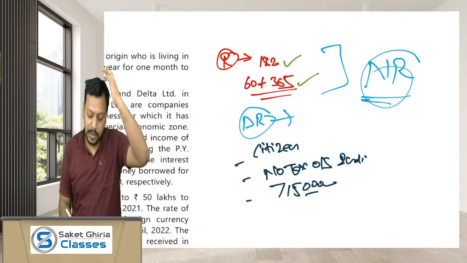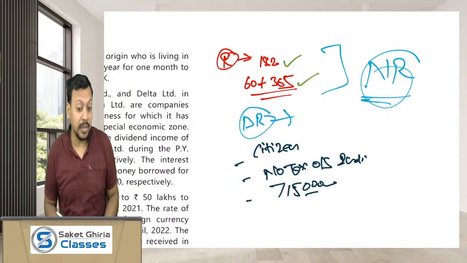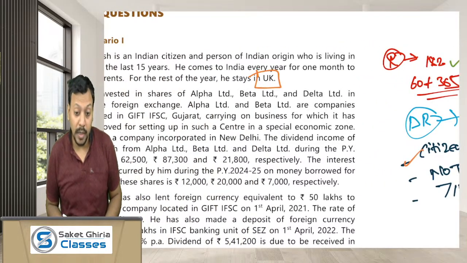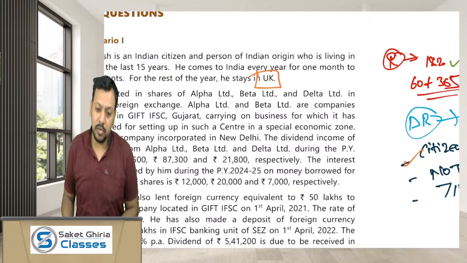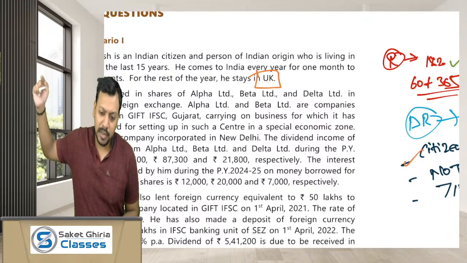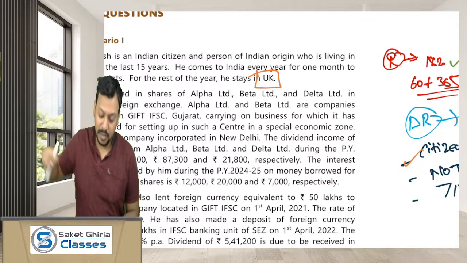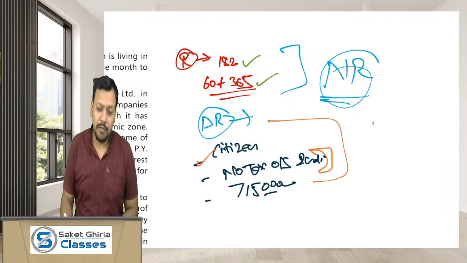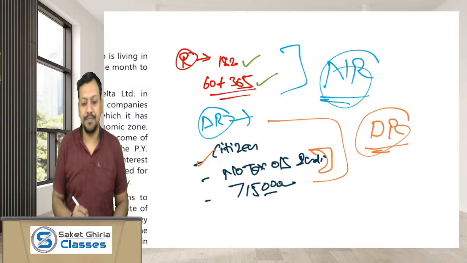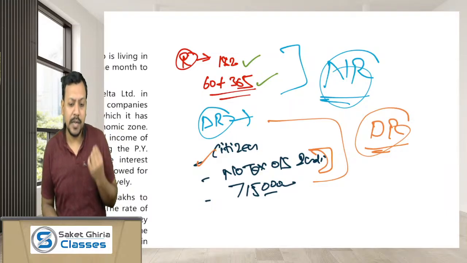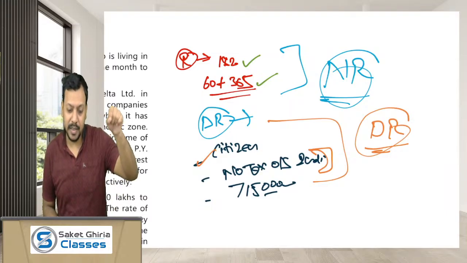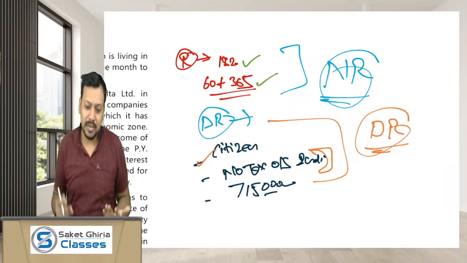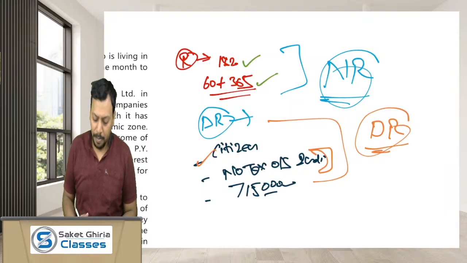Are you guys getting? So in this case, although Mr. Devansh is a citizen of India, the first basic condition is satisfied. But since he is living in the UK and there is no data in this case scenario saying that Mr. Devansh is not liable to pay tax in the UK, we cannot consider that he is not liable to pay tax in the UK, and because of this condition we cannot consider him a deemed resident. And since Mr. Devansh cannot be treated as a deemed resident, hence he would be considered a non-resident.